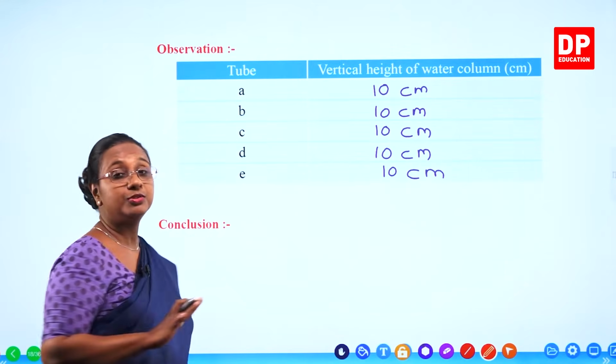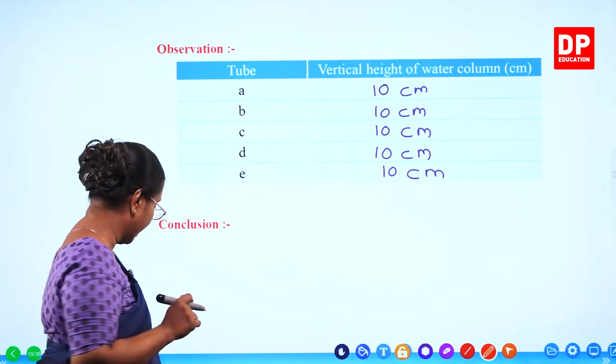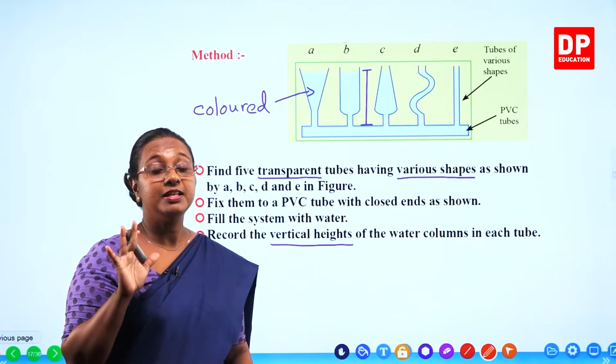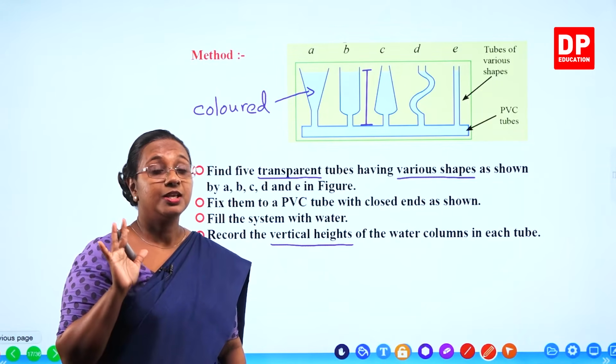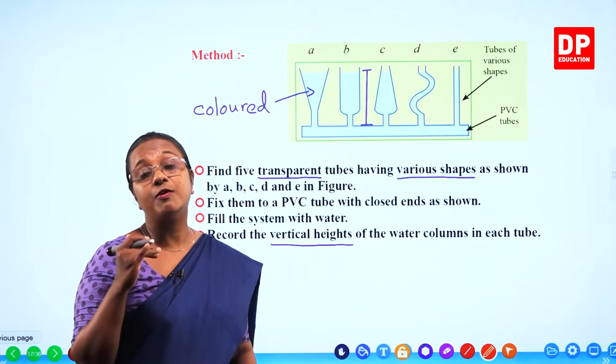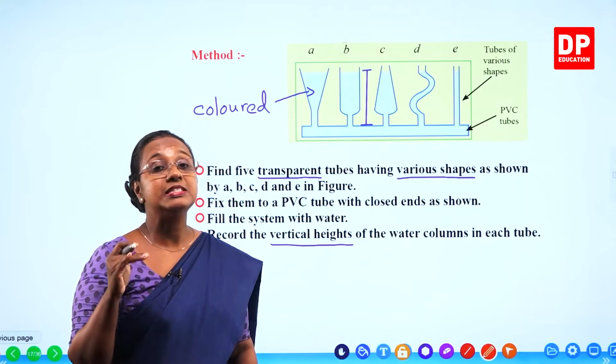I will go back to the slide and explain why. Right. So here, this is the setup that we made. Now we have discussed some of the properties. You all can remember, the pressure exerted at the same level of a liquid column is the same.